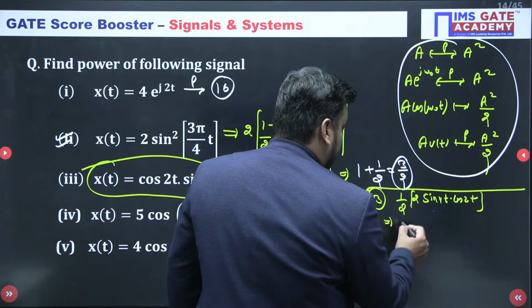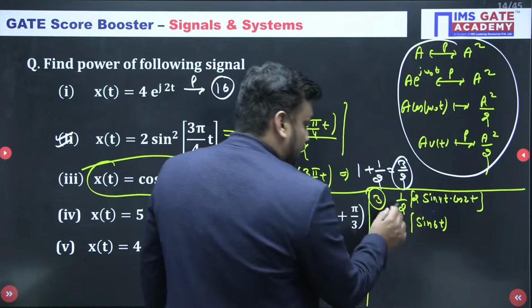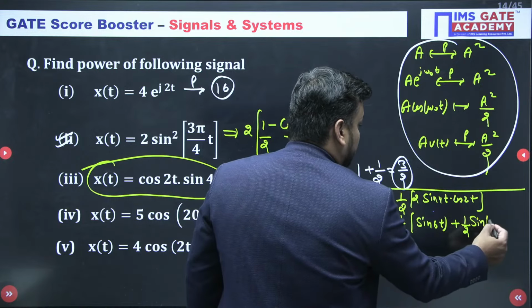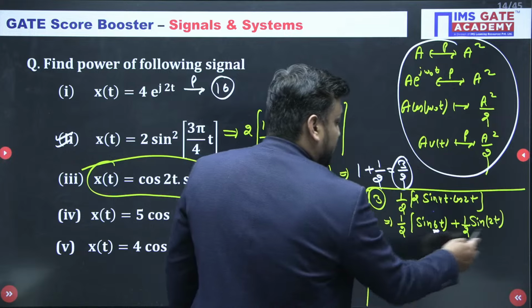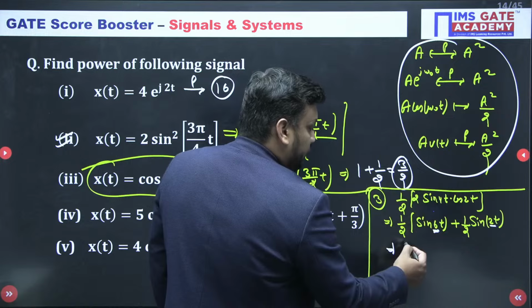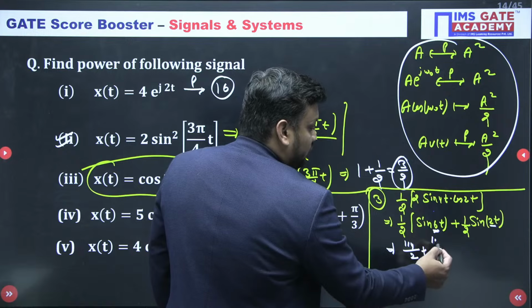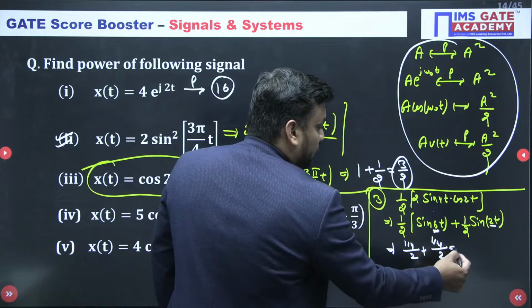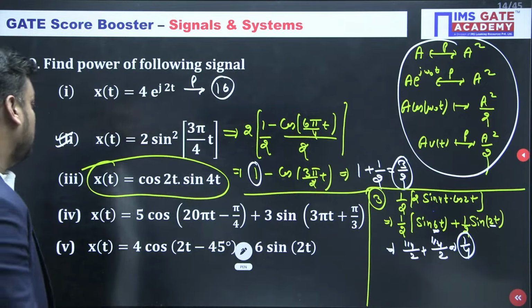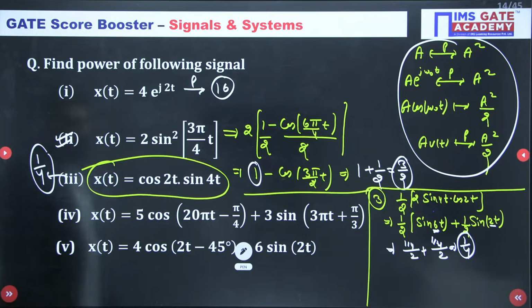So it will become half outside, and after that sin a plus b, it means sin 6t, and I just multiply half inside also. So half of sin a plus b, and sin a minus b, which is sin 2t. Because omega 1 and omega 2 frequencies are different, directly you can find the power a square by 2. A is half, so half whole squared, 1 by 4 by 2, again a square by 2. So the answer is 1 by 4. So the third question's power is 1 by 4.